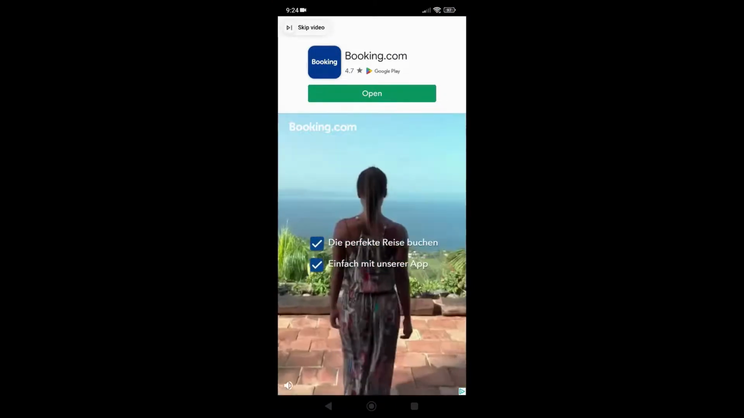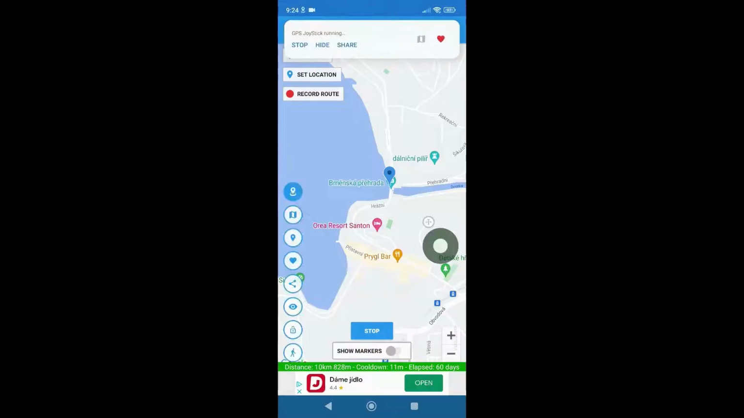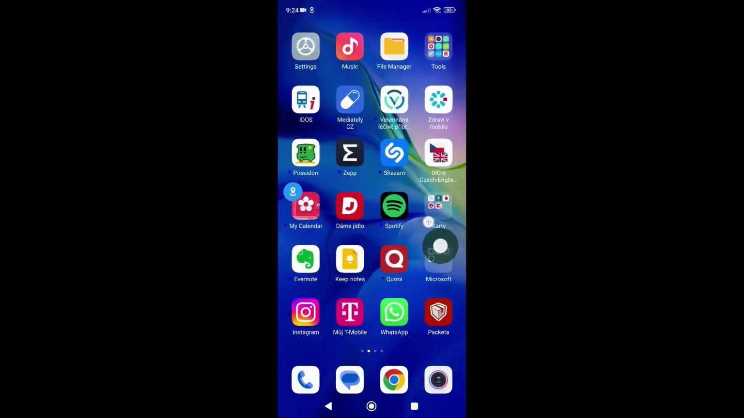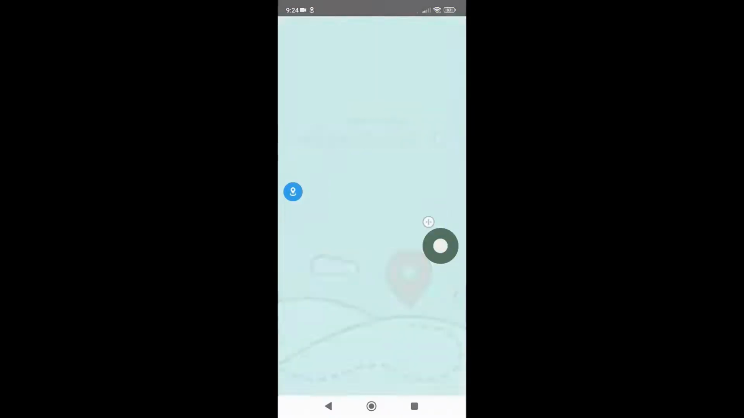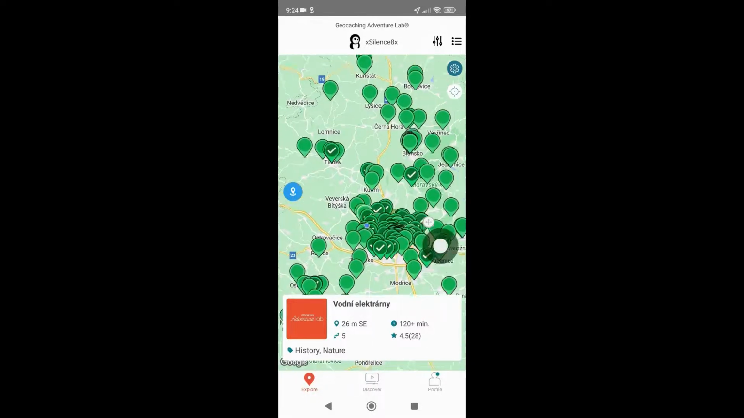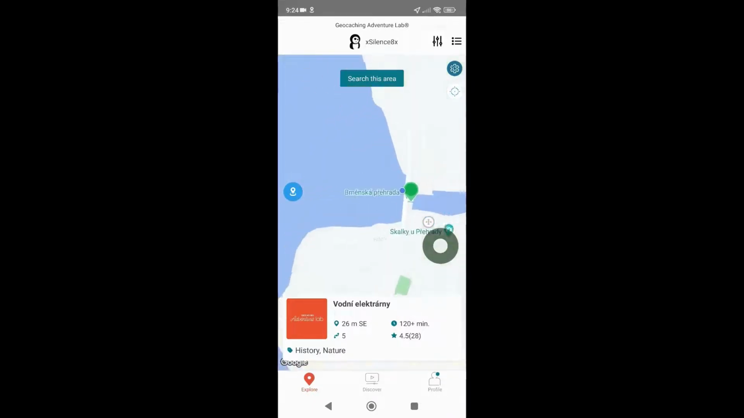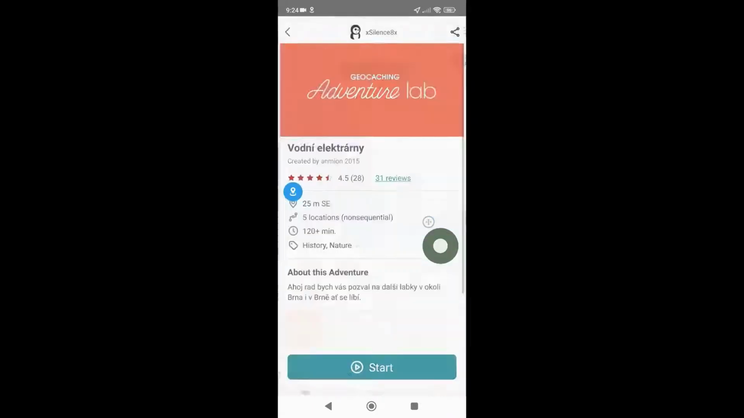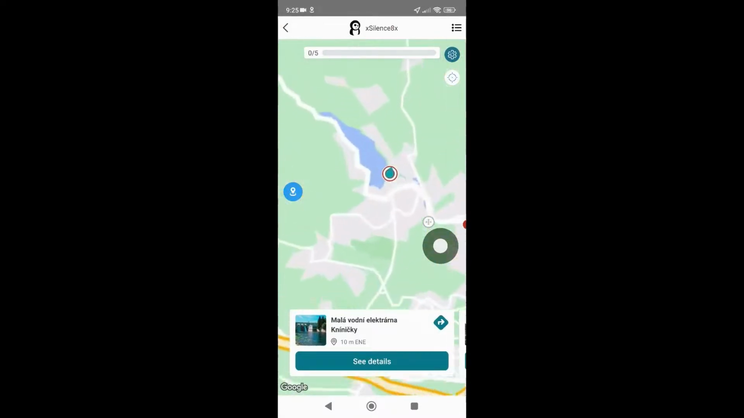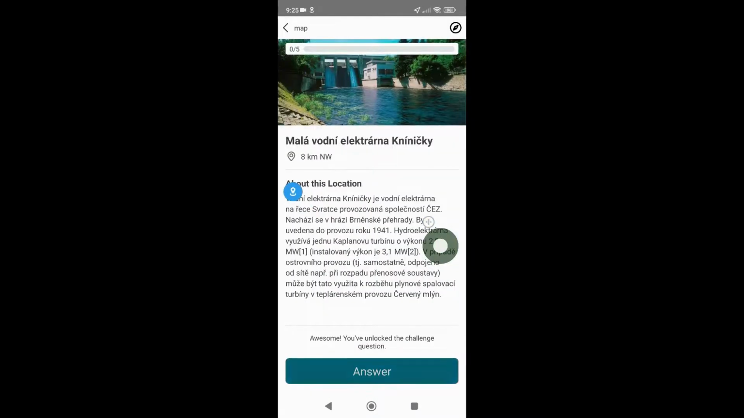Oh, skip advertisement, close, and voila. Now we can open, for instance, Adventure Lab. And you can see we are in our position, we choose. So open this water, vodní elektrárny. And that's it.